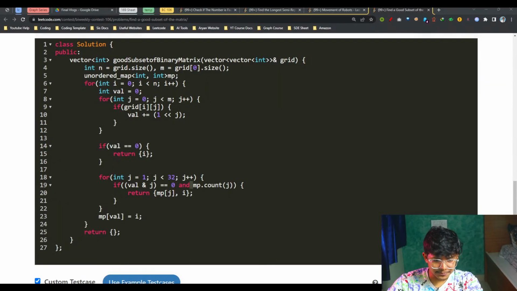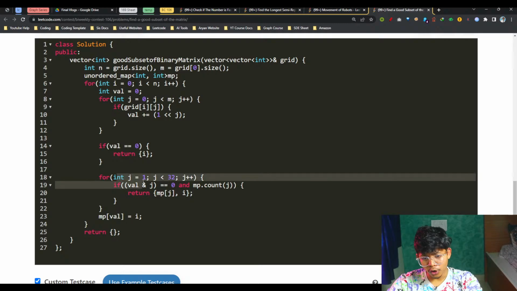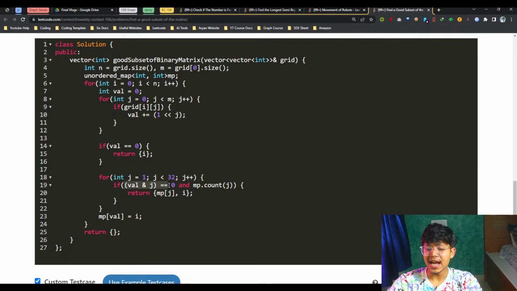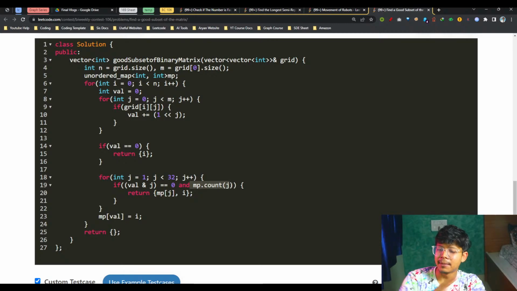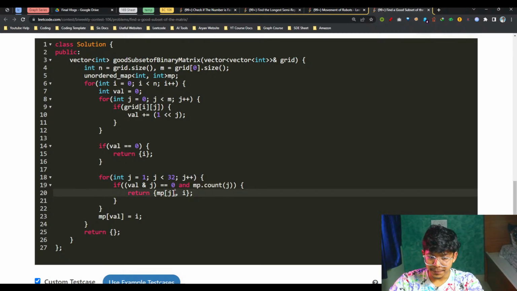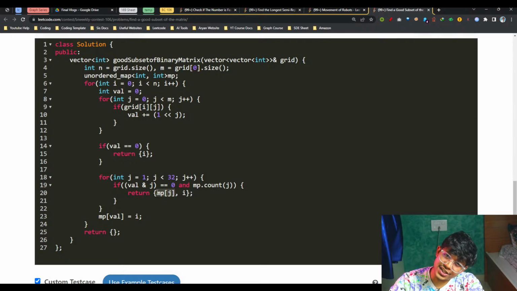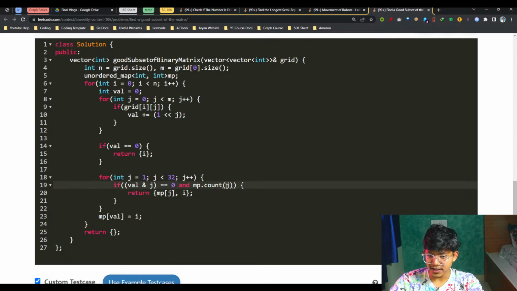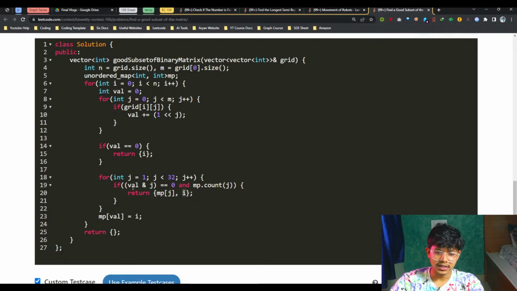Let's quickly go back and see. I go on to every j and see if val AND j is a 0 and also j is present in my map. If that's the case, simply say the row of my j, and I is for sure a good row because the I row has the value val.